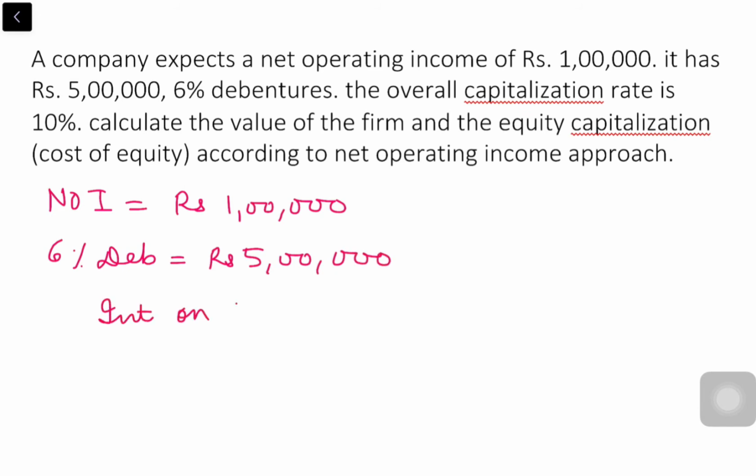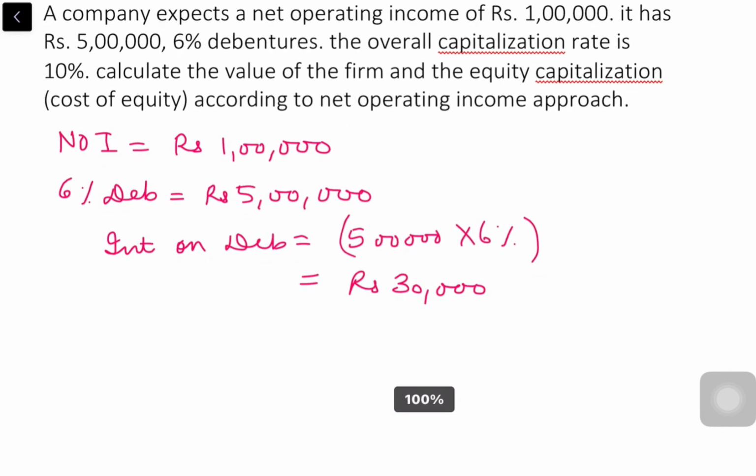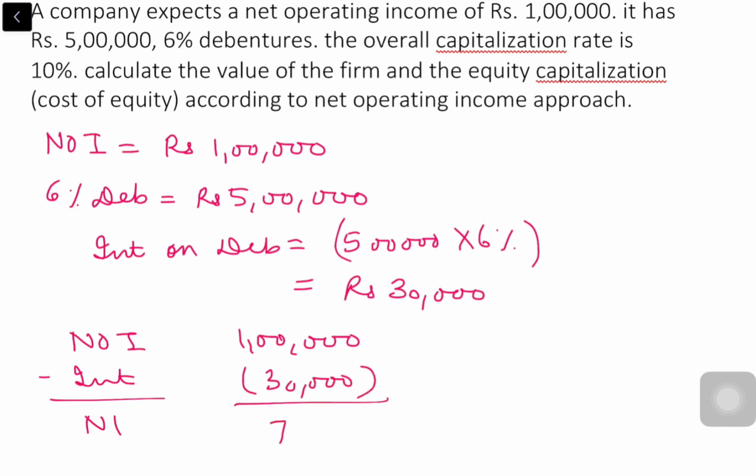Interest on debentures is 6% on 5 lakh, that is rupees 30,000. So with this information we can calculate NI. NOI is 1 lakh minus the interest gives 70,000 as my NI.